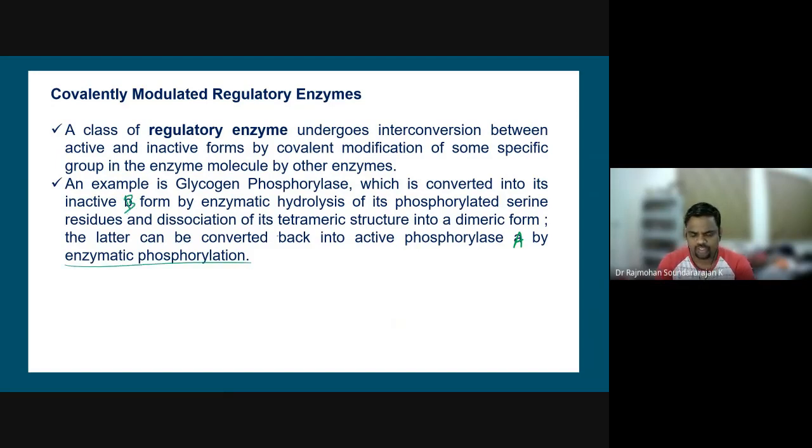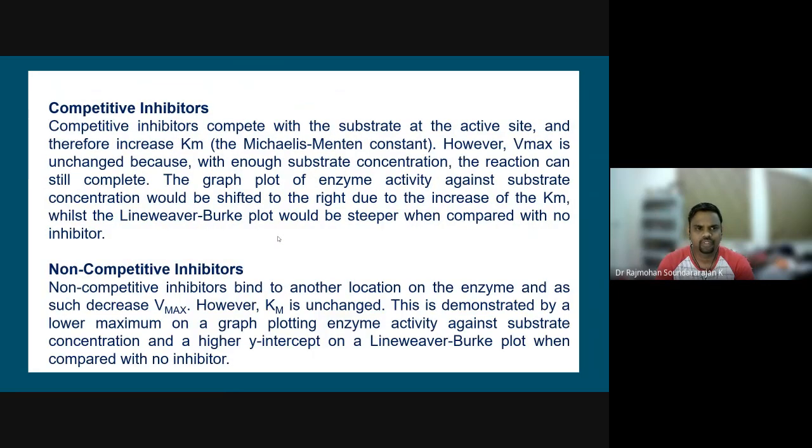So we have competitive inhibitors and non-competitive inhibitors. What is a competitive inhibitor? A competitive inhibitor competes with the substrate at the active site and therefore increases the Michaelis-Menten constant. However, the Vmax remains unchanged because with enough substrate concentration the reaction can still complete.